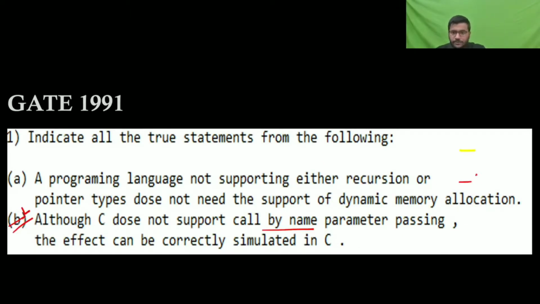It is false only. See, it's saying that a programming language not supporting either recursion or pointer type does not need the support of dynamic memory allocation. See, when you do this, the support of dynamic memory allocation is needed.